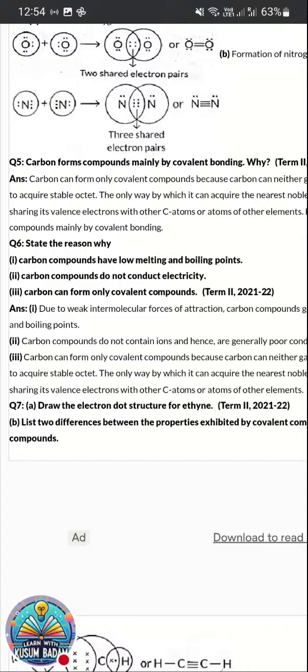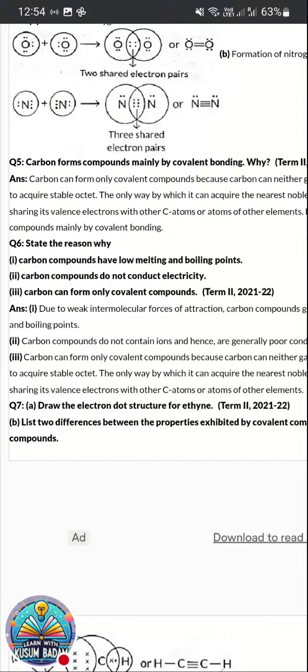Next, carbon compounds do not conduct electricity. So why they have low melting point and boiling point? Because they are formed by weak covalent bond. So it's very easy to break the bonds. Thus their boiling points and melting points are very low. फिर next हो गया,